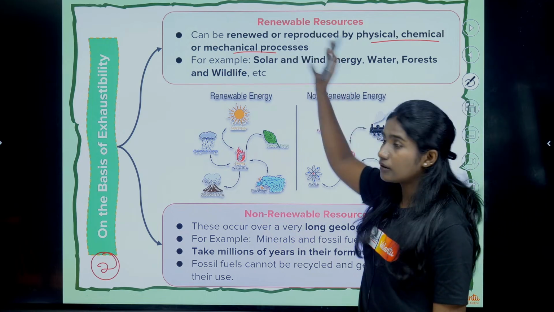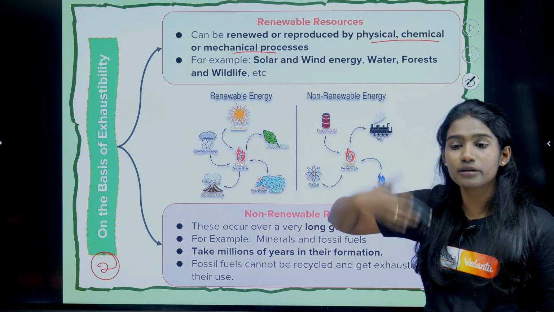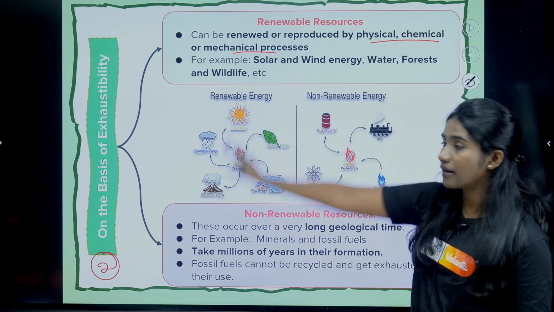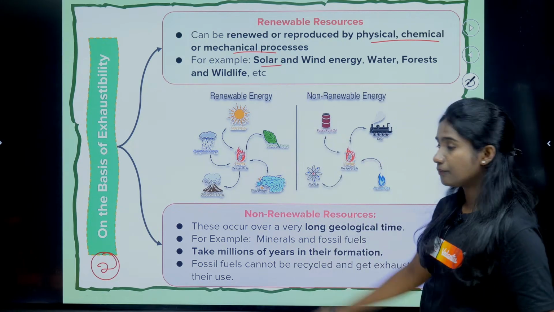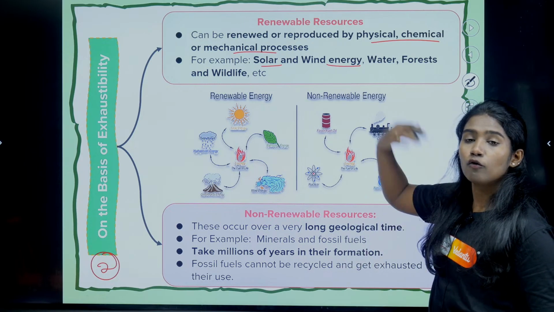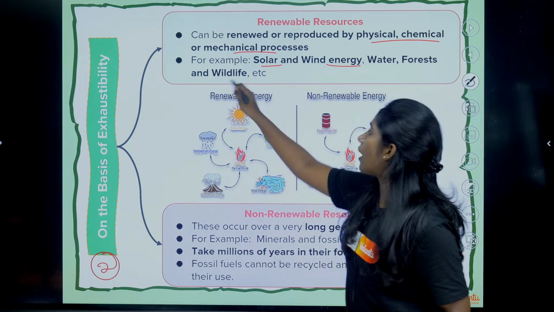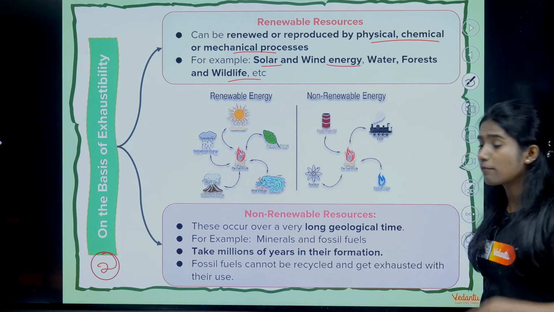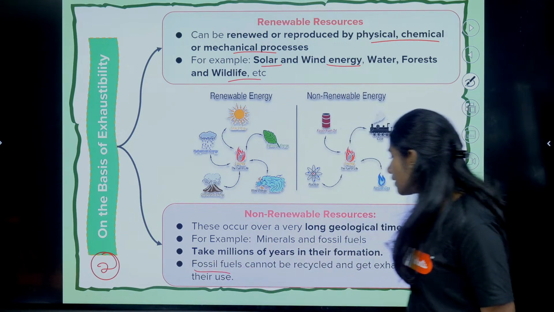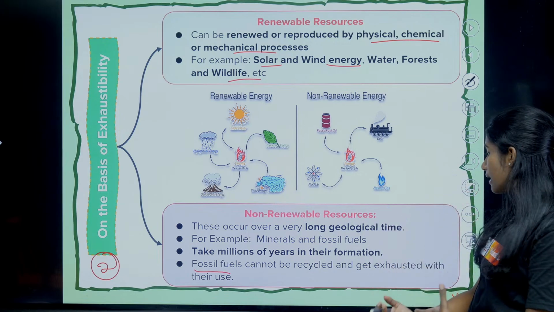So renewable resources are those resources which can be reproduced again. How? By physical, chemical and mechanical process. Examples are solar and wind energy, water, forest, wildlife, all these are renewable resources. Whereas non-renewable resources are fossil fuels which cannot be recycled.